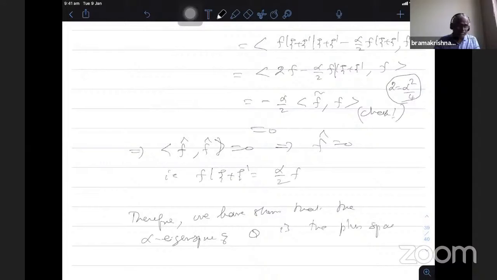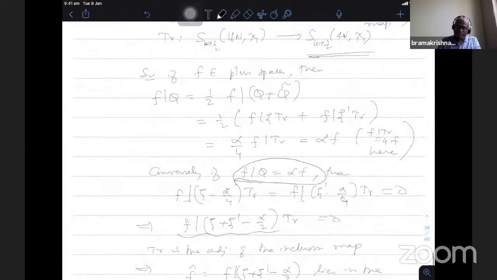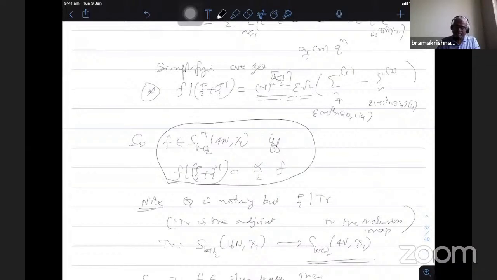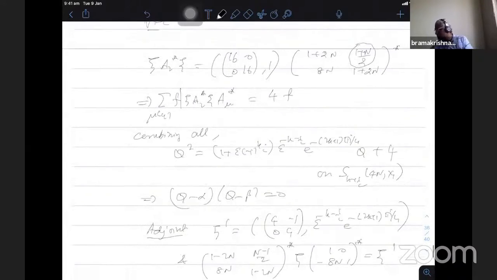So we started with the plus space, and note that this proposition is valid for any odd n, not necessarily square free. Therefore, the characterization of the plus space in terms of the q operator is valid when n is any odd integer.